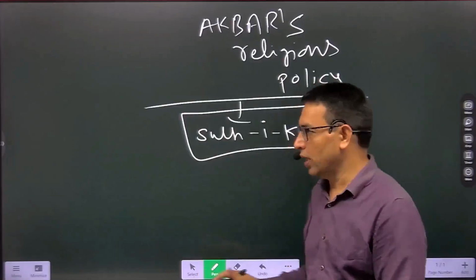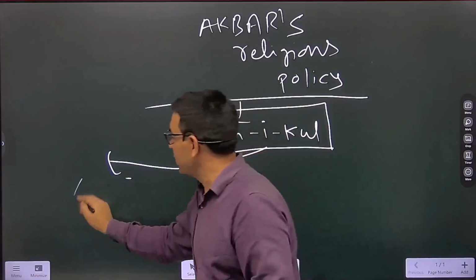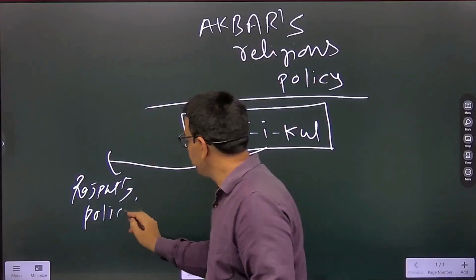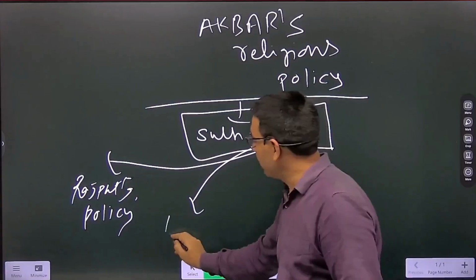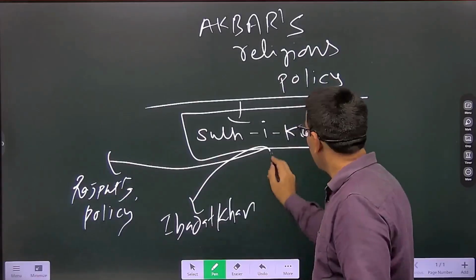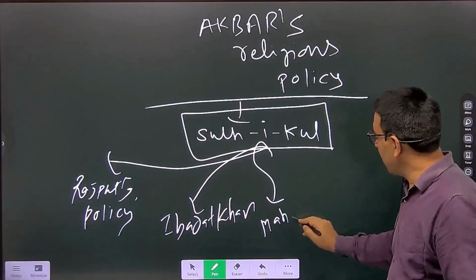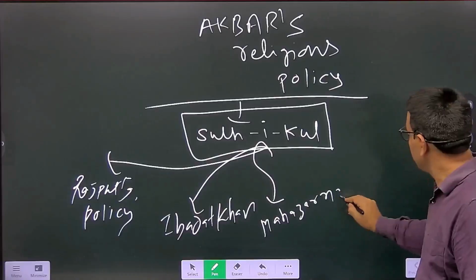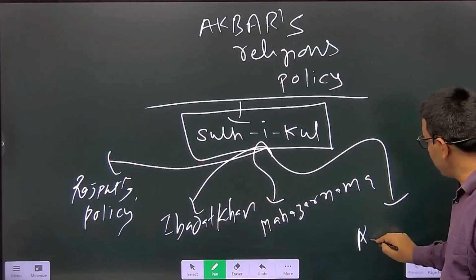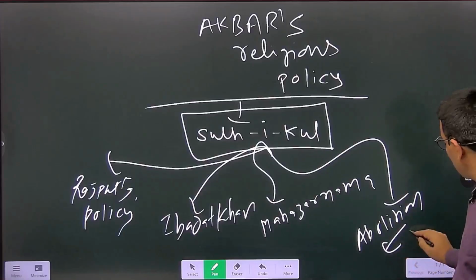To implement this concept of Sulh-e-Kul, we find that he took many measures. The Rajput policy could be one. Then he established the Ibadat Khana. Then he came with the Mahzarnama declaration. Then he came with the abolition of the jizya tax.